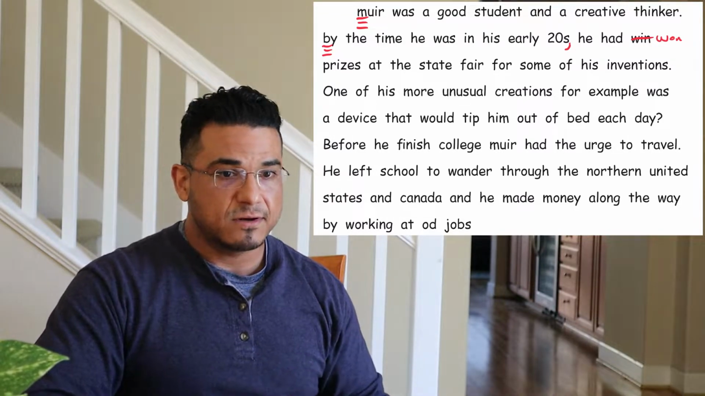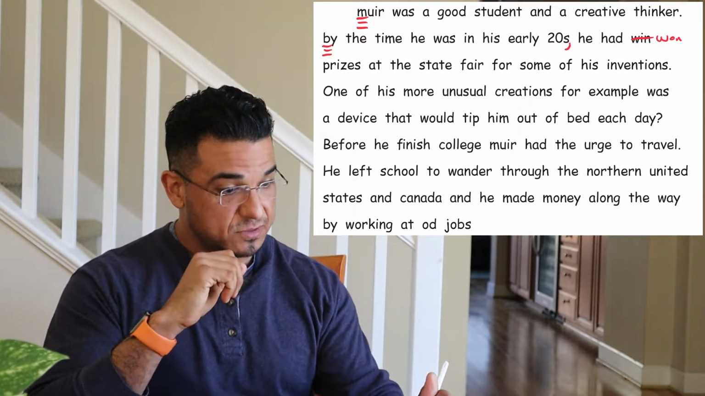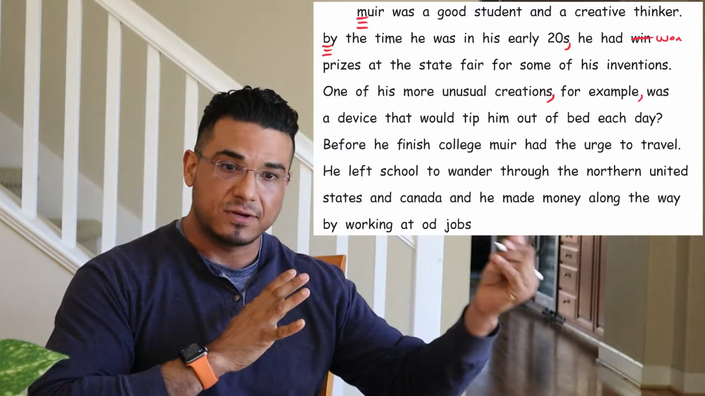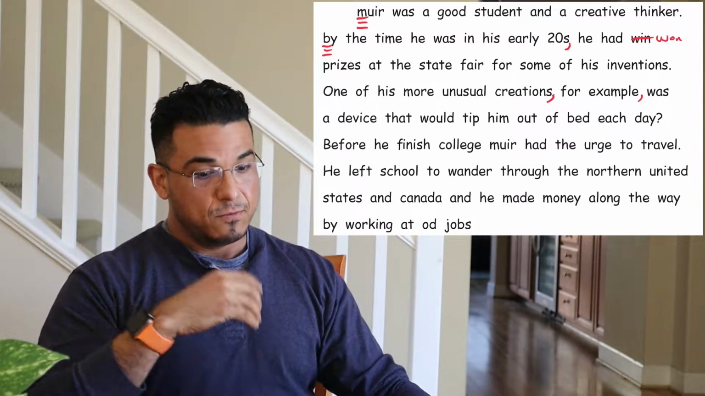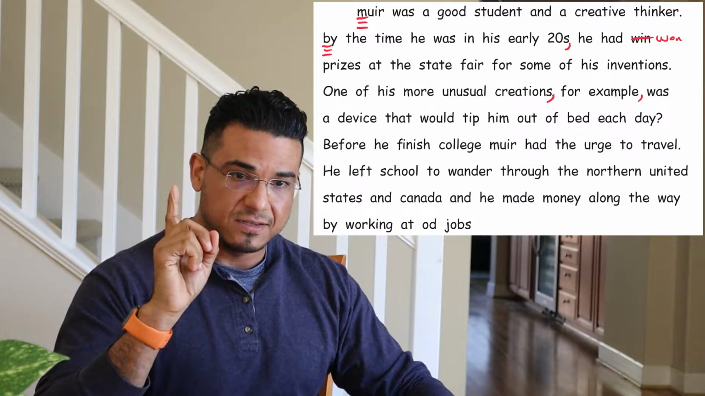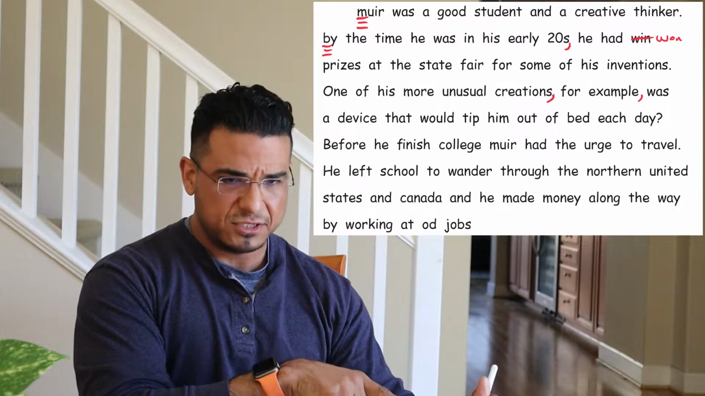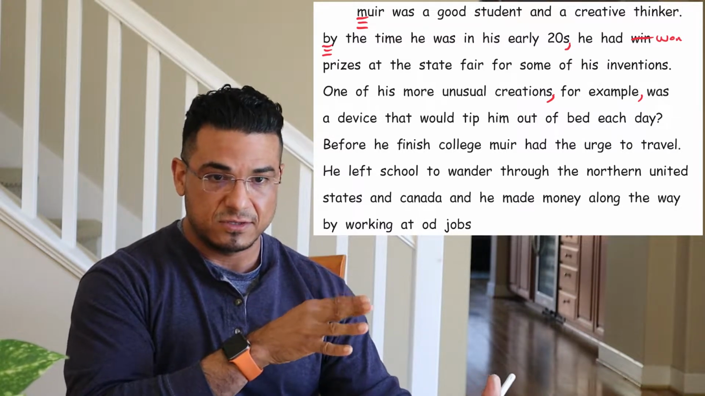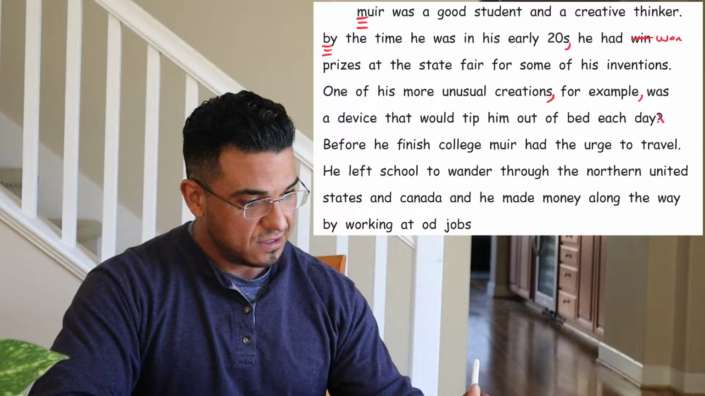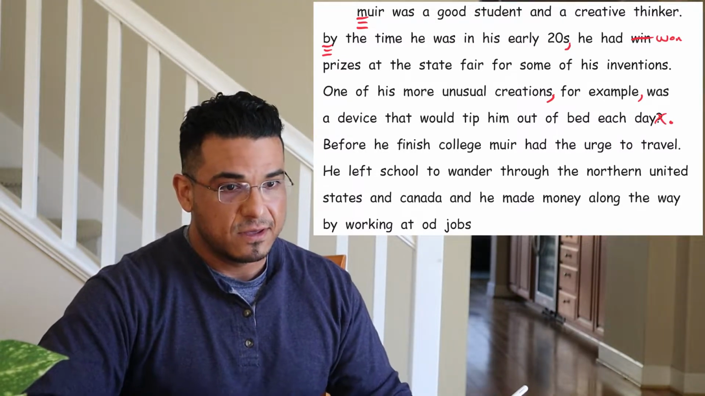Okay, nothing else there. One of his more unusual creations, for example, so here we're going to splice in this pause, for example, this phrase, was a device that would tip him out of bed each day. And notice the intonation at the end of the sentence, in this case, caused by the presence of a question mark, which doesn't belong because this is not an interrogative sentence. It's just declarative. It's a statement. So a period is necessary.